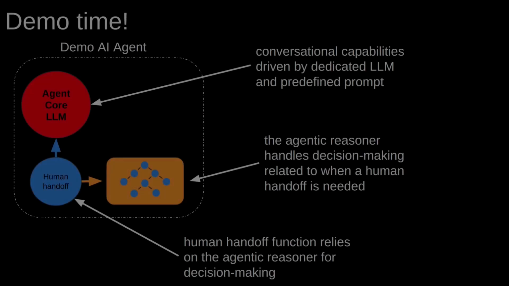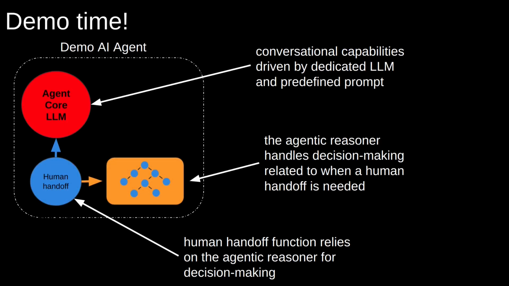Let's now explore how we can apply our agentic reasoner framework to support the human handoff functionality of a conversational AI assistant. In this setup, the assistant's conversational capabilities are driven by its core LLM. Additionally, the assistant is equipped with a human handoff function that continuously monitors conversation with customers and evaluates the likelihood of needing to transfer the conversation to a human operator. If the probability is sufficiently high, the assistant will recommend handing over the conversation to a more skilled human operator. Before running the full live demo, let us simulate a reasoning at a specific time during the conversation.